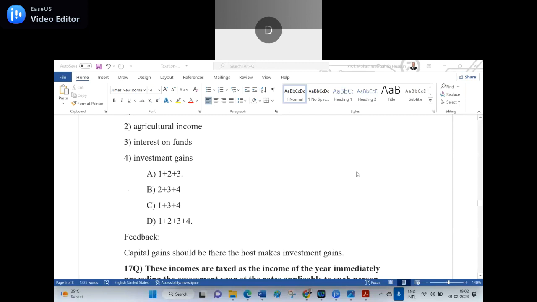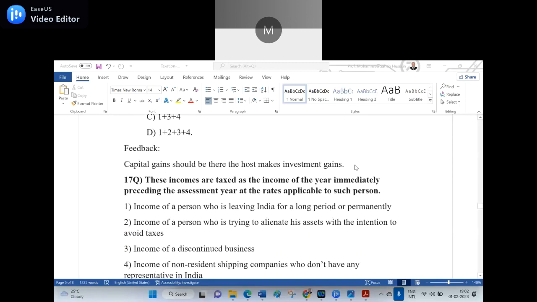You have to show the reason also. Of course, in the exam, they don't ask the reason. If you shoot it, that is enough. But I am giving the reason. If you know the reason, it is adding a feather to your cap. Yes, sir. 17th question.